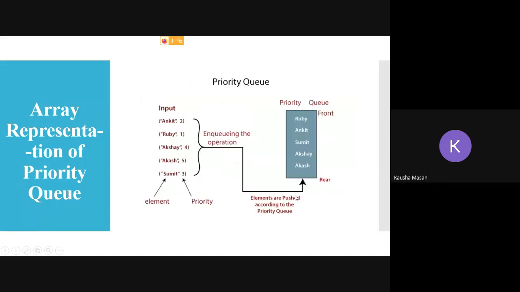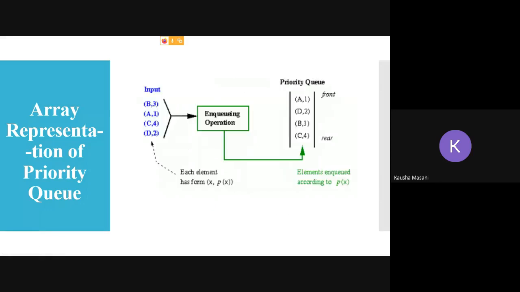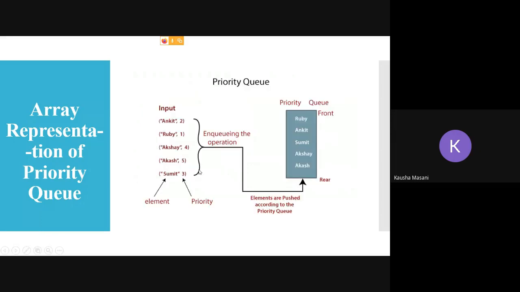Okay. Another example. This example was regarding just one character: B, A, C, D. Another example, if we see, then we are giving names. The elements are your names and priority is given. So again, the form of input is X, P of X. So X is your element, that is your names, Ankit, Ruby, Akshay, Akash, Sumit, and priorities are given to them.